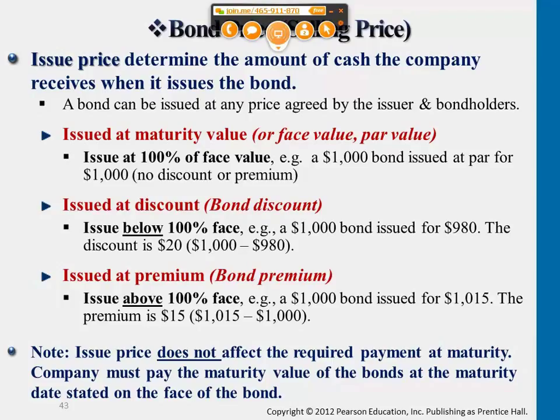Now, a very important concept for all these 3 situations is that regardless of the dollar amount that the company is actually able to receive at the time they borrow money, what they return to the creditor later on is always the same. It should always be the face value of the bond, the maturity value of the bond. So in all 3 cases here, you see the issue price. Issue price equals the cash that a company is able to receive at the moment they borrow money from others. However, issue price may not necessarily be the same as maturity value.